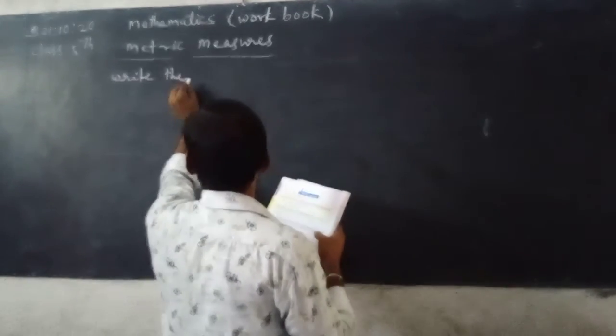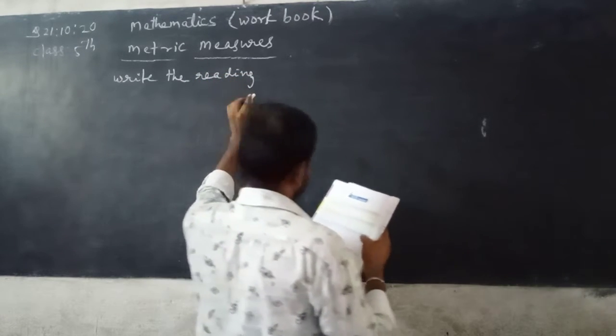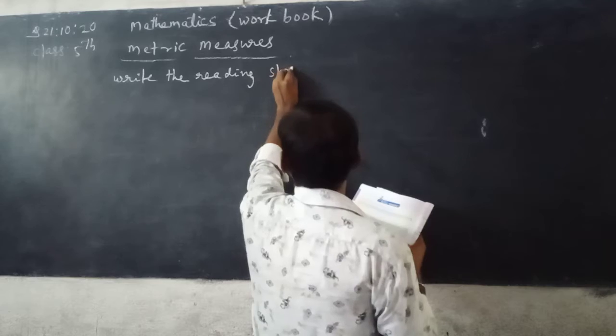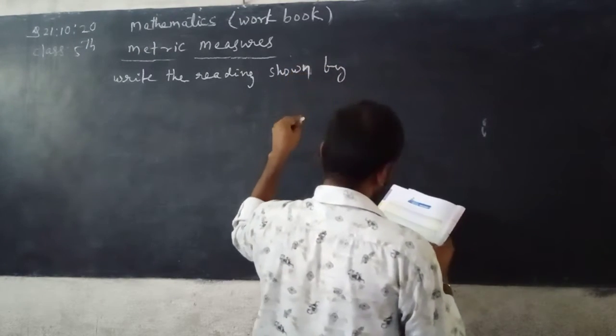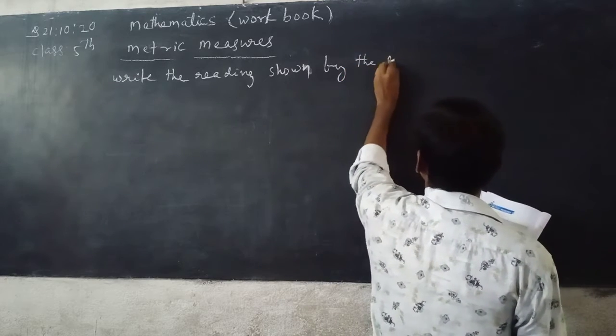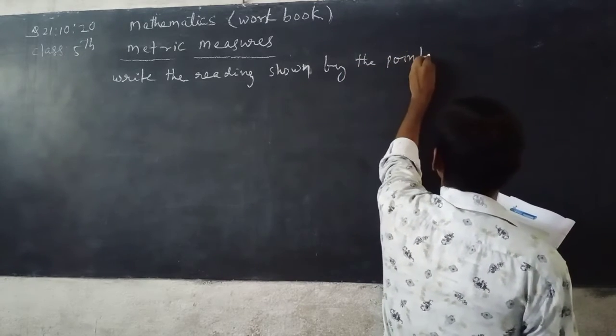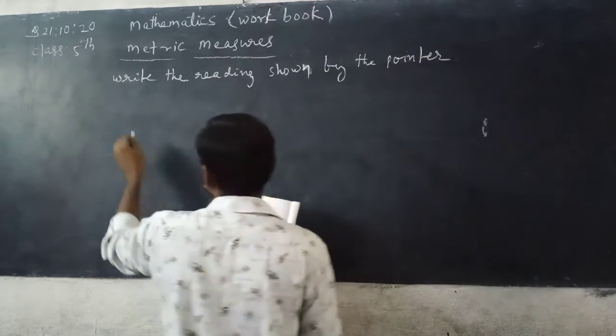Write the reading shown by the pointer on each scale.